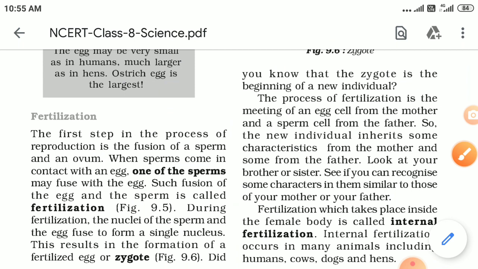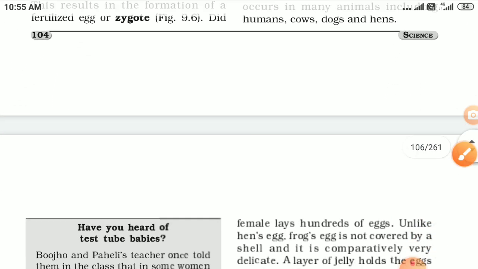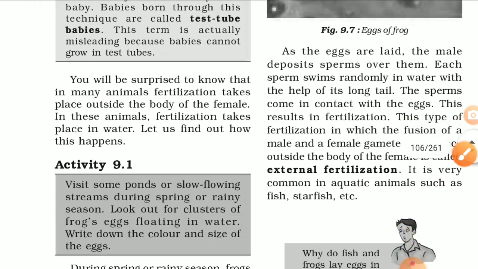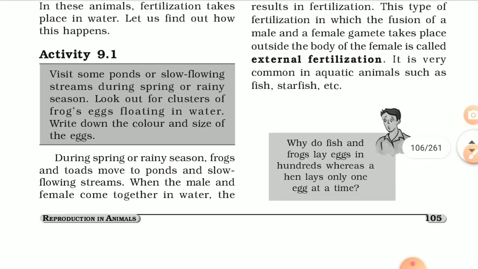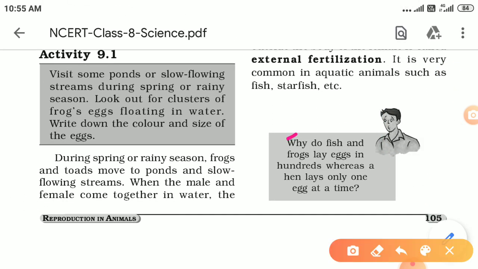Now, one more question is asked from here, which is given in your book also, in this flow chart. Yeah, here it is given. Why do fish and frog lay eggs in hundreds, whereas a hen lays only one egg at a time? What is the reason behind it? Can you suggest one reason?